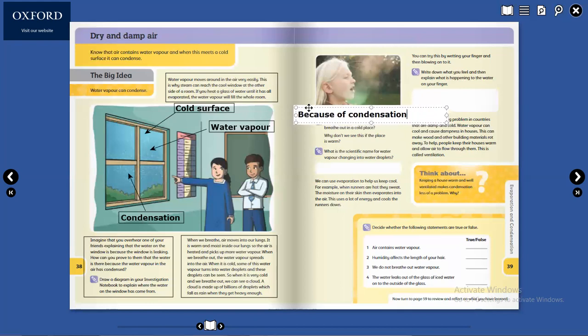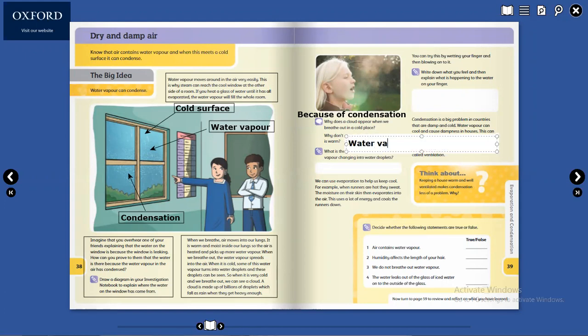Then question number 2 is, why don't we see this if the place is warm? Because it does not condense. There is no condensation, so we cannot see that. Okay.